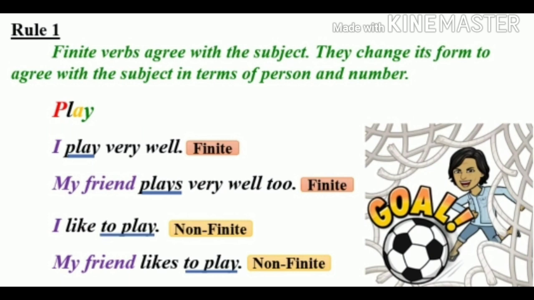Now look at the next example. I like to play. And here in the second sentence, I am going to change the subject. My friend likes to play. In these sentences also, you can see the verb like is changed with the change of person. But the non-finite verb to play is the same in both these sentences. So here we learn that non-finite verbs do not change with the person, number and tense.